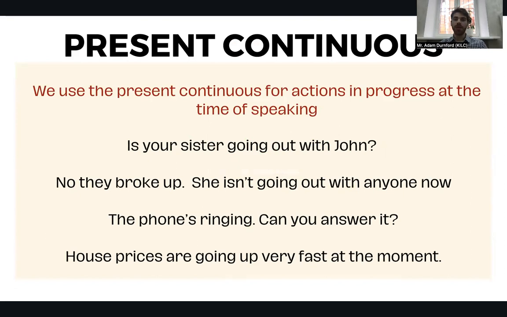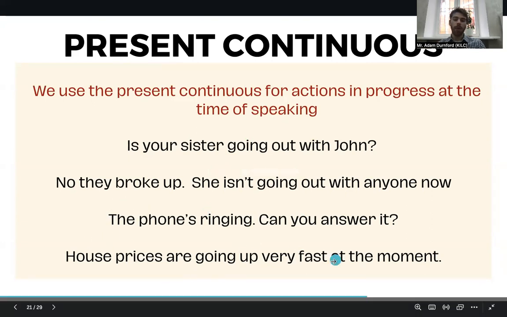So we use the present continuous for actions in progress at the time of speaking. Some examples are, is your sister going out with John? No, they broke up. She isn't going out with anyone now. Or the phone's ringing. Can you answer it? So ringing, yeah, the phone is ringing. And house prices are going up very fast at the moment. So going up.